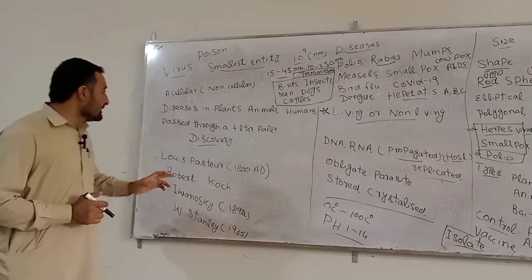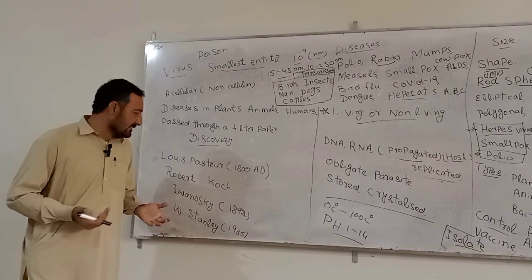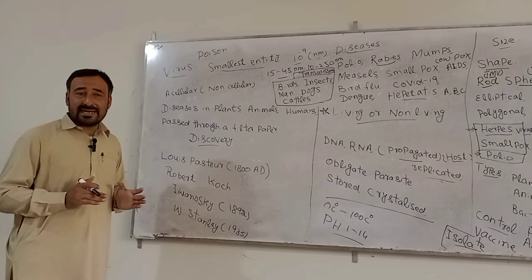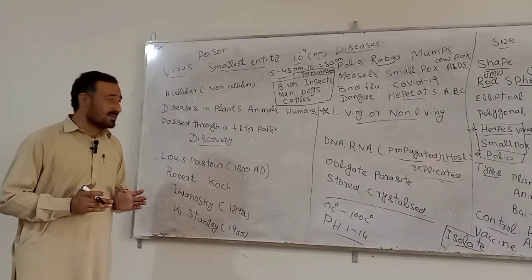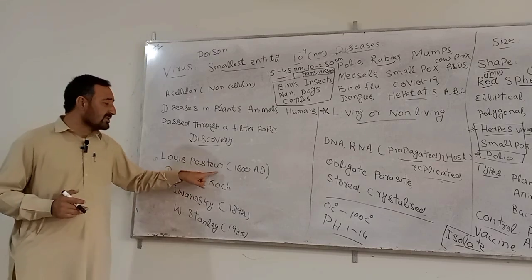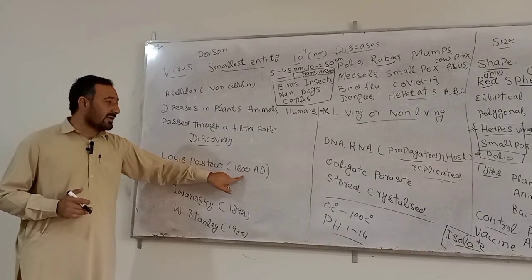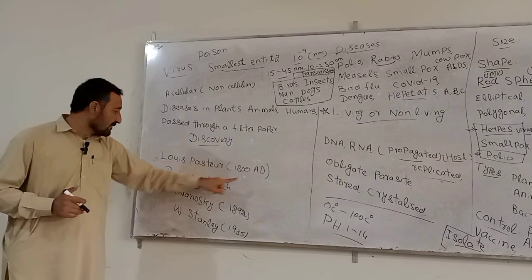Next is the discovery: who discovered the virus? There are several scientists, virologists, and researchers who performed experiments on the virus. For the first time, Louis Pasteur in 1800 discovered the virus. He was a well-known virologist.